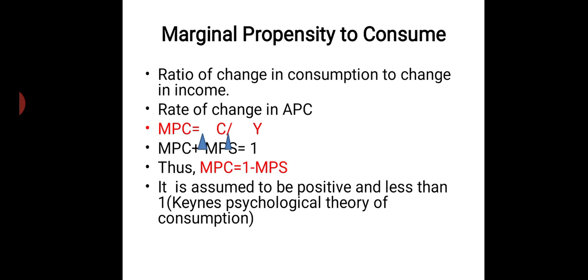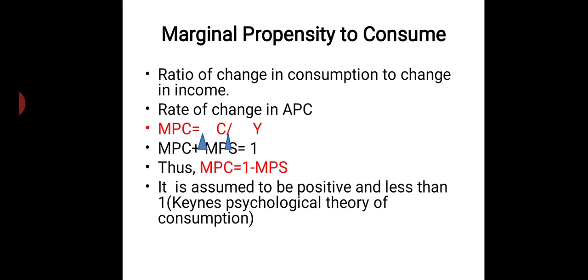1 basically means 100% of income. That full income will be divided between consumption and saving. So if it is MPC, that means from the full change in income, whatever change in income has happened, that will be divided between change in consumption and change in savings. That is what MPC means.